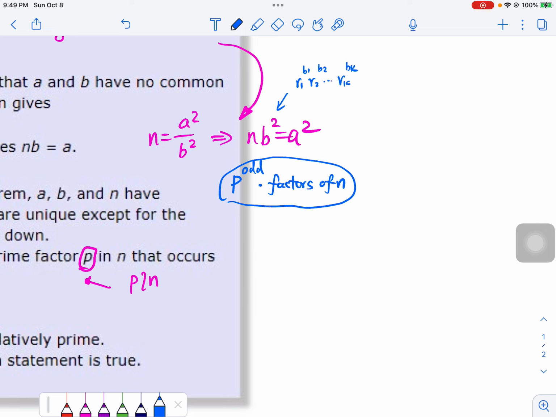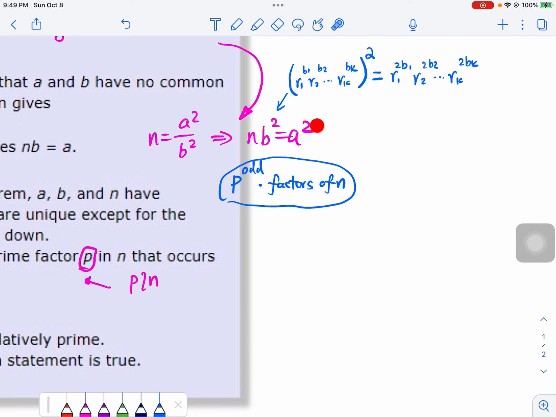So suppose this is B. When you square it, all the powers become R1 to the 2B1, R2 to the 2B2, and so on and so forth, RK to the 2BK. So the thing is, all the powers are even, all the powers from the factors of B.